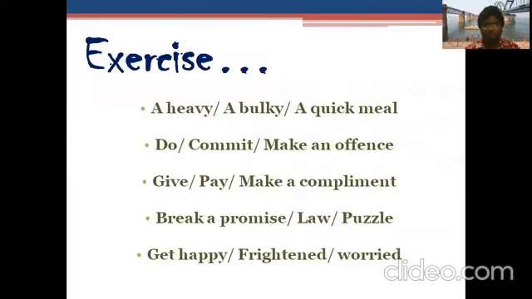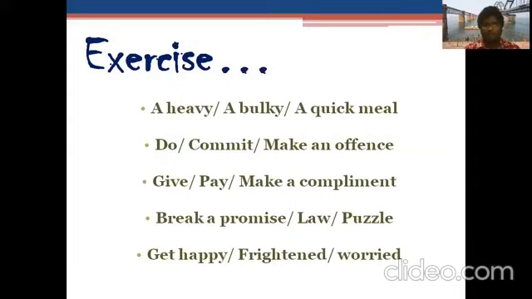And next, we're going to have an exercise. This is the exercise that we have over here, and you have to be very careful when you're doing this one, because with this exercise we easily get confused. You take it for granted. We easily get confused because these are very familiar to us, as we use them in our daily life. So there is a chance we make a mistake. Don't go for any kind of mistakes, so be careful when you're doing this exercise.